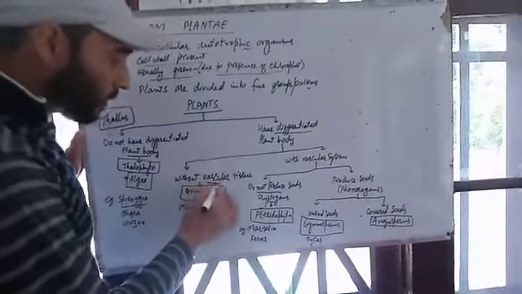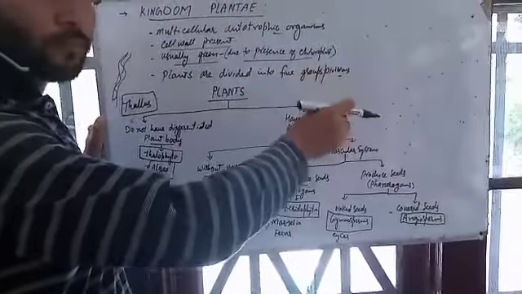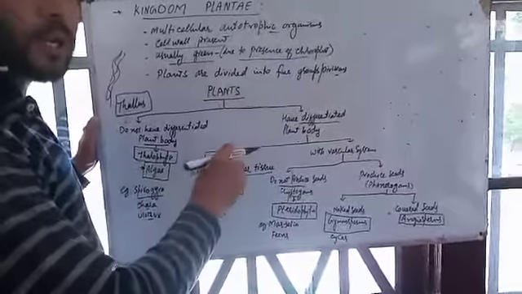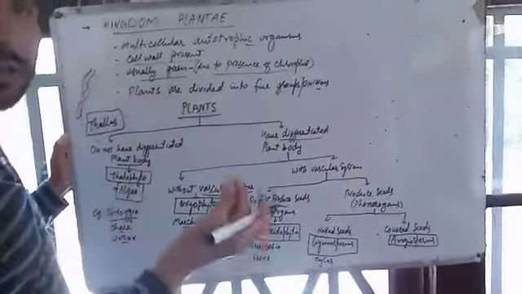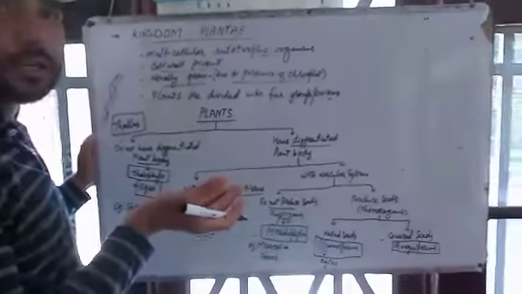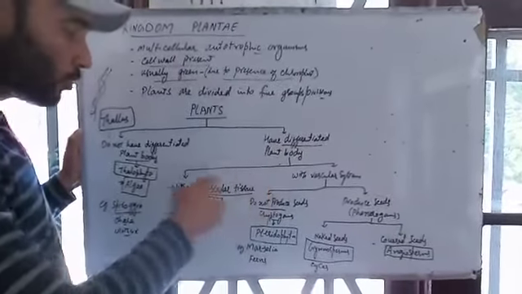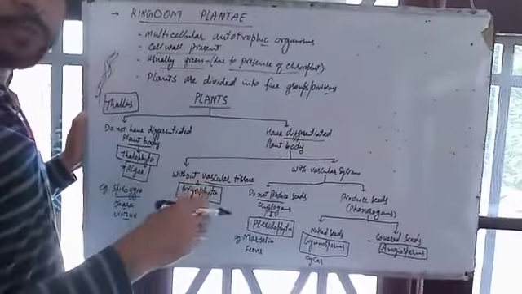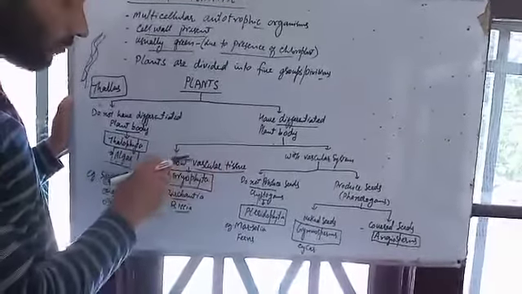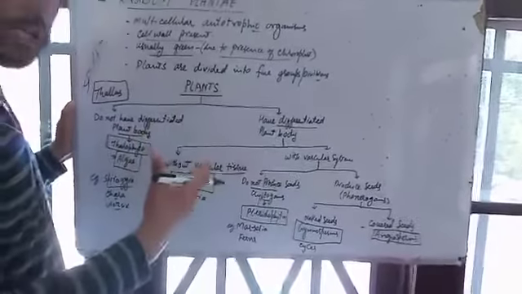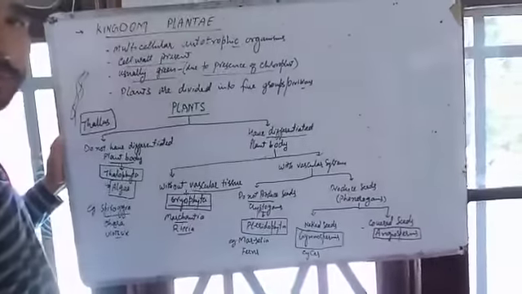That means with or without vascular tissue. Though these plants have a differentiated plant body, you can differentiate stem, you can differentiate root, but does this plant have xylem and phloem? Conducting tissue means through which the water and minerals are taken up from the soil. Some plants in this group do not have vascular tissue. That means only through diffusion they take water and minerals. Those plants which are without vascular tissue, the group is known as Bryophyta.